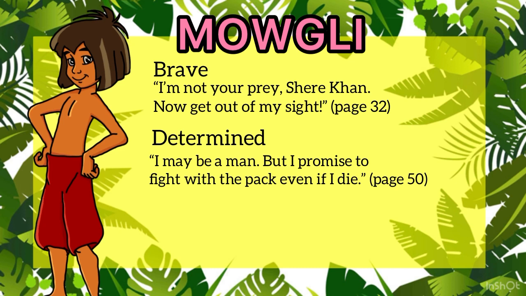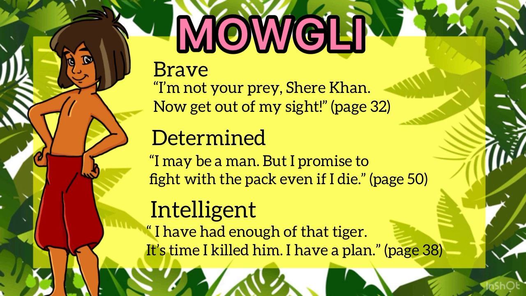Very good. Then the last characteristic of Mowgli is that he is very intelligent. We can see his intelligence when he said, "I have had enough of that tiger. It's time I kill him. I have a plan." As we know, Mowgli is a human while Shere is a tiger.